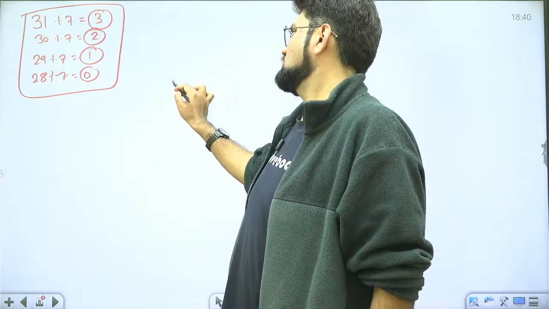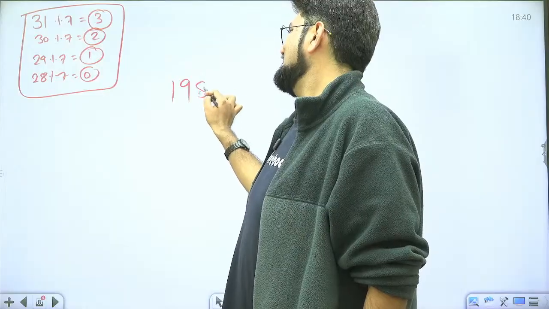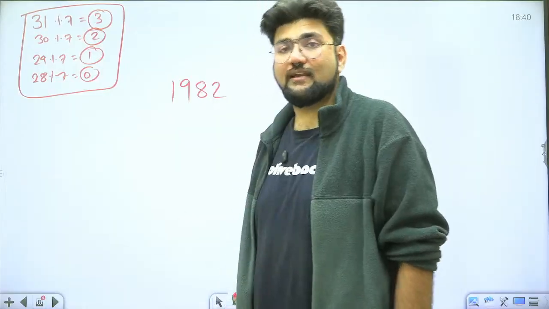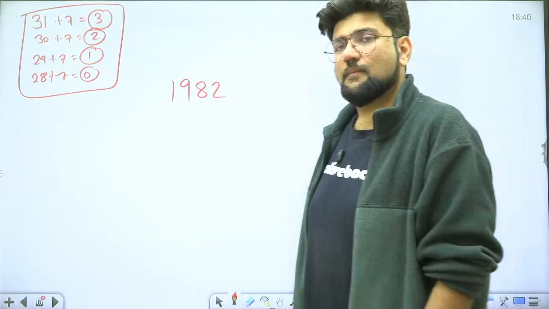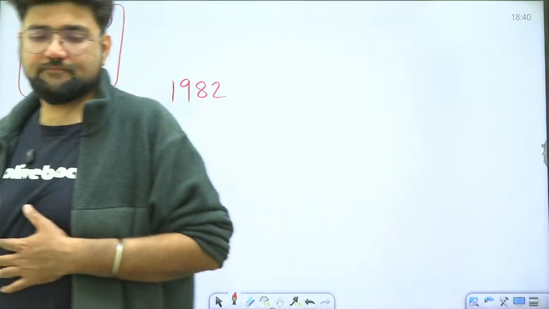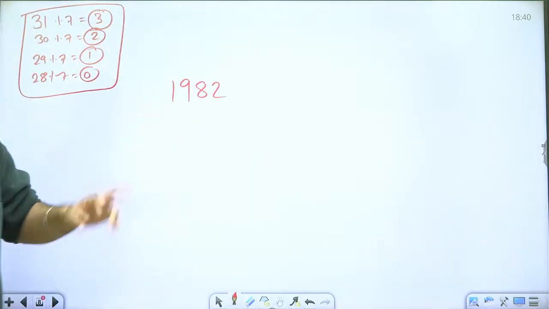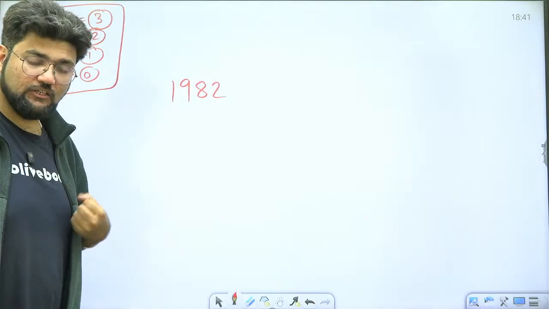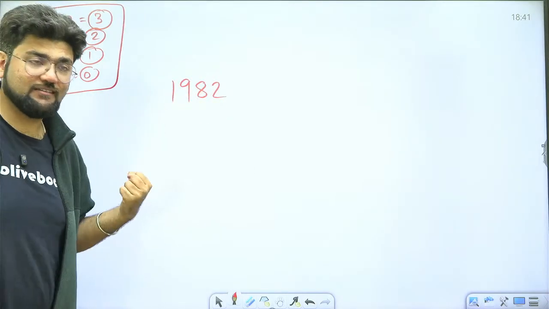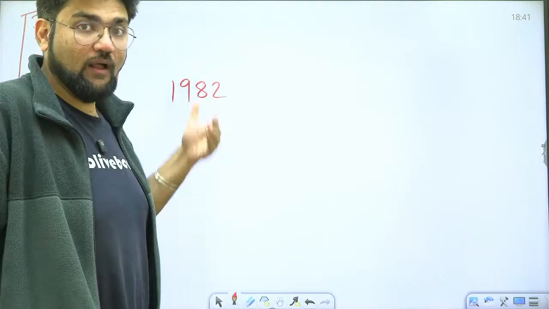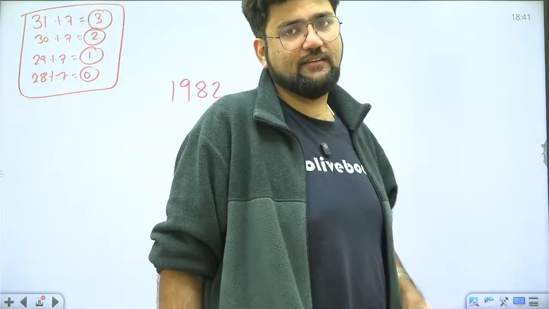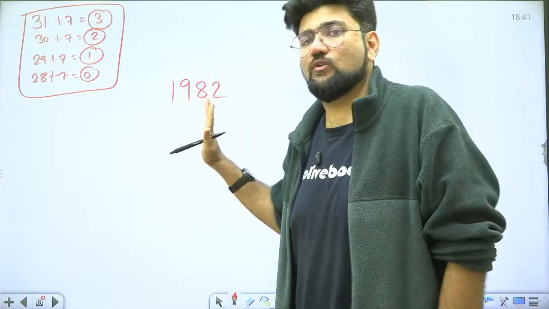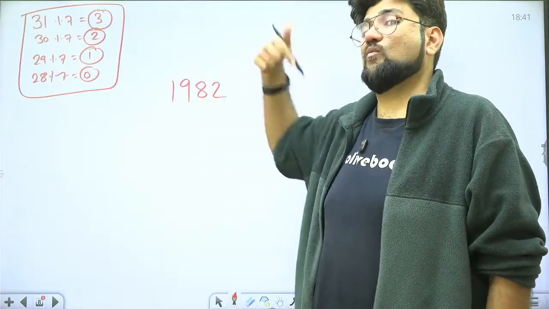Okay, I am asking you, please tell me, 1982 years have passed. Please tell me how many odd days have happened. Now this is tricky. You had taught us about 20 years. You also showed the table about 100, 200 years. This is 1982. How am I supposed to find this? So now please pay attention to what I'm going to do here. It's going to solve all your problems and you're going to understand why that table was important.